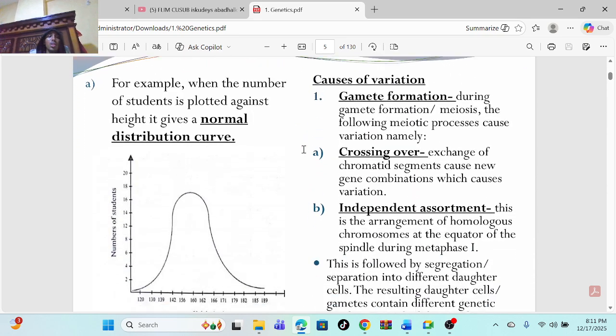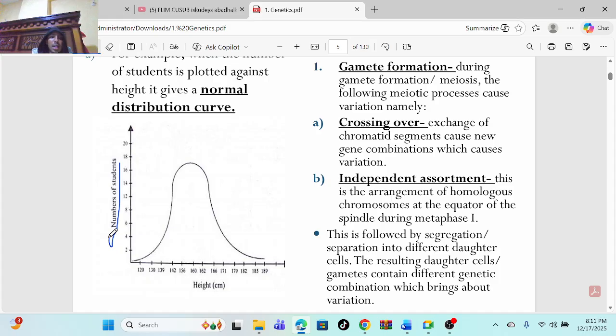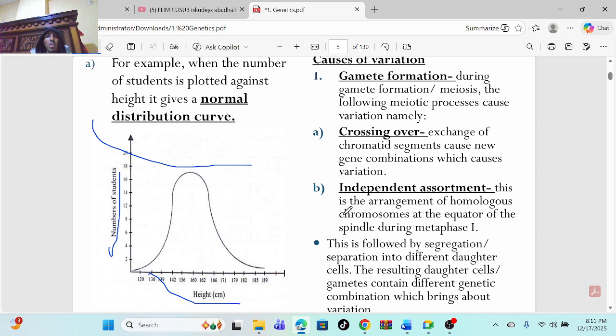For example, in a class of 40 students, nikichukua weight ya kila mtu ama height ya kila mwanafunzi, nikiplot a graph against the number of students against their height, nitapata curve kama hii, na hii curve inaitwa nini sasa? Inaitwa normal distribution curve.